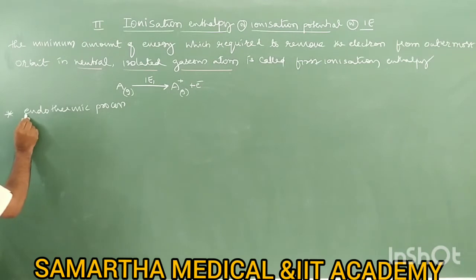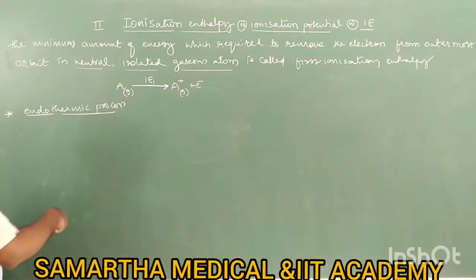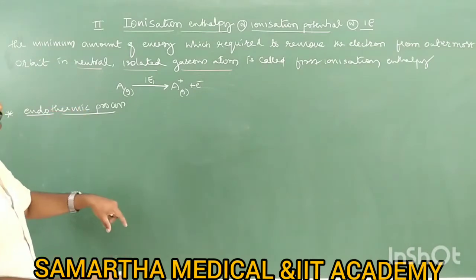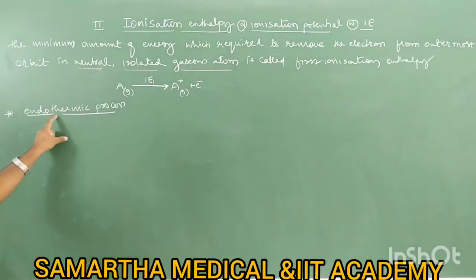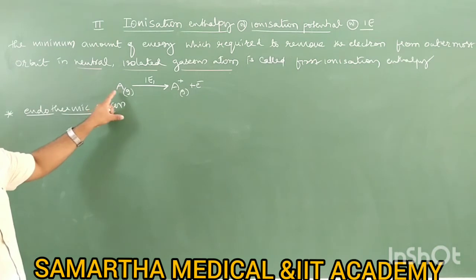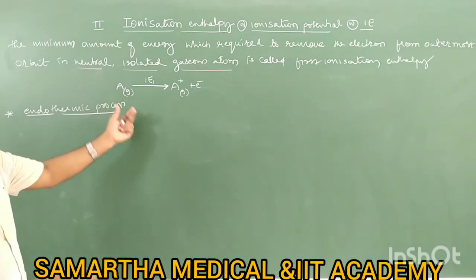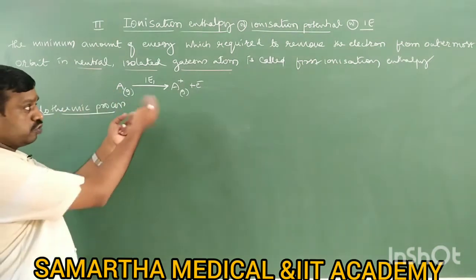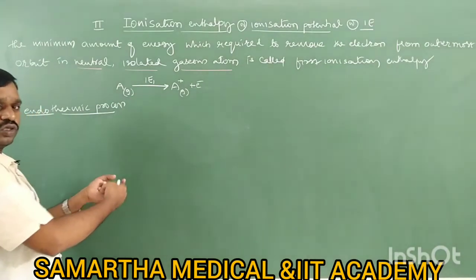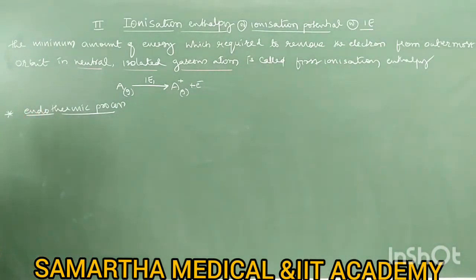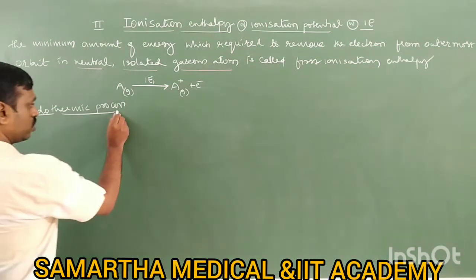So what is the meaning of endothermic? Endothermic is the process which takes place by absorbing energy, or by taking energy. If any process takes place by taking energy, by absorbing energy, it is called endo. So here also ionization energy or ionization enthalpy is a process which takes place by absorbing energy. Therefore this is an endothermic process.